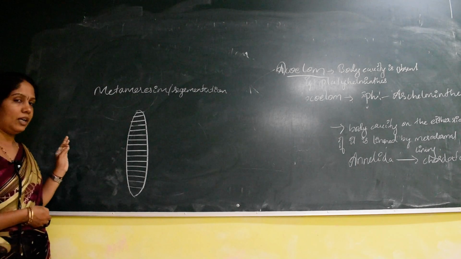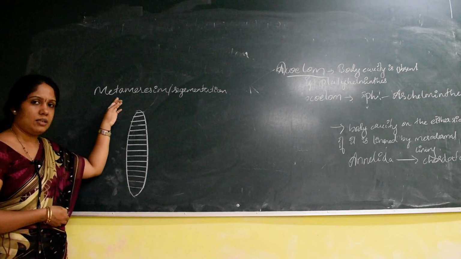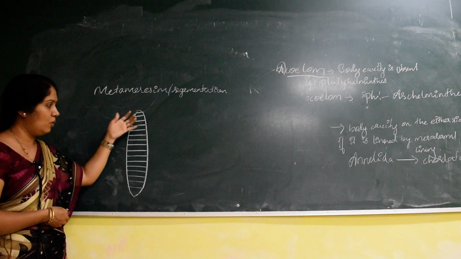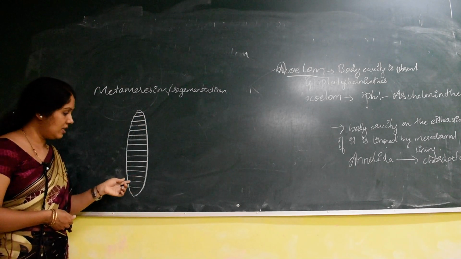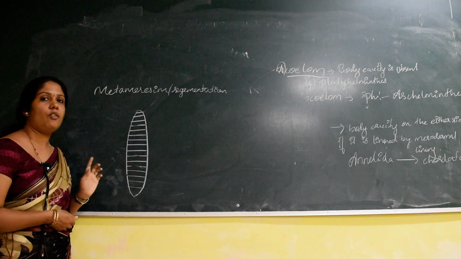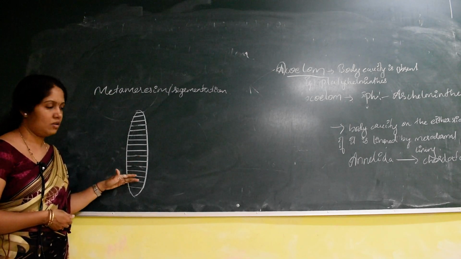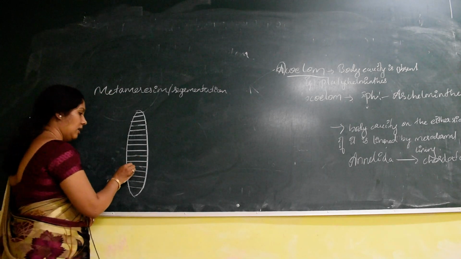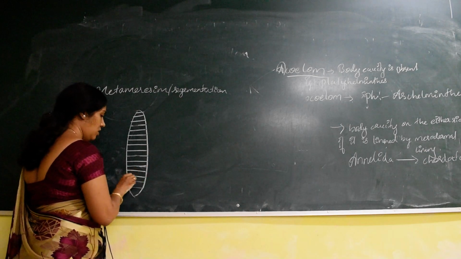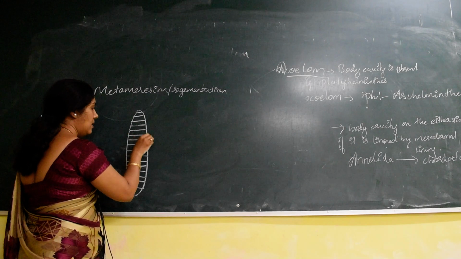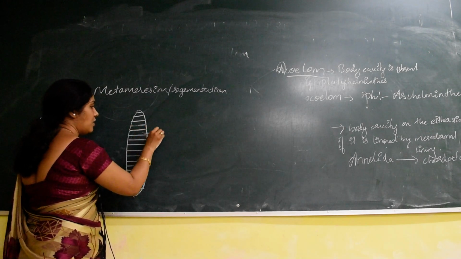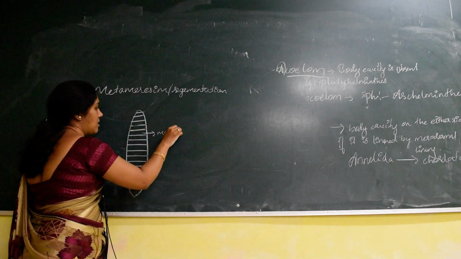Just to remember simply, metamerism is a phenomenon where the organism's body, externally and internally, is divided into a number of segments. Understood? External and internal both are divided into a number of units. Each segment itself is called a metamere.